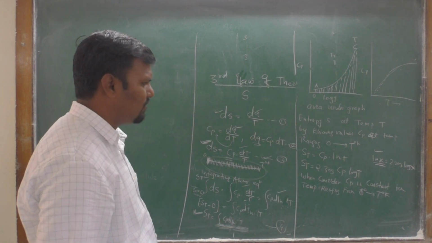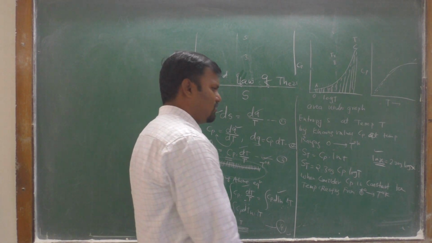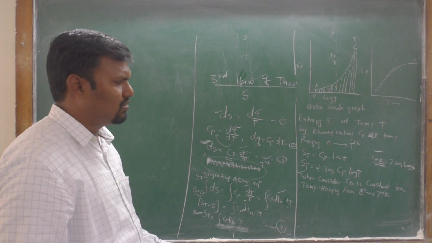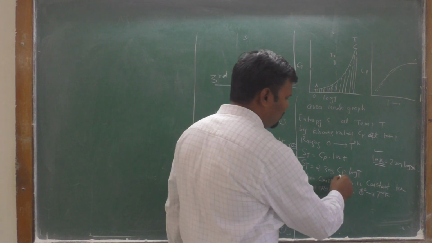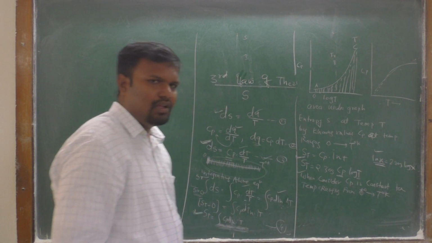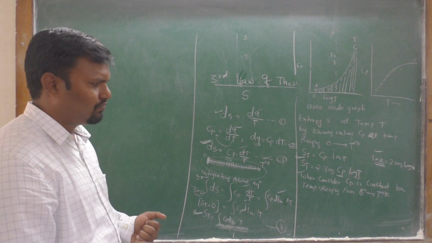Like that, with Cp as a constant, this equation can be used, and by using the Cp values and T values we can find the entropy at a particular temperature.